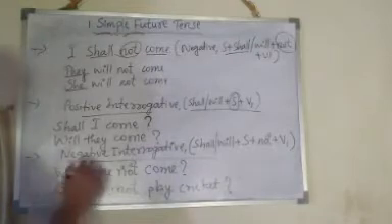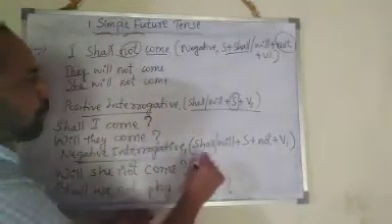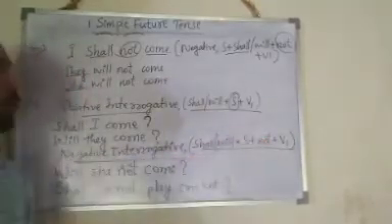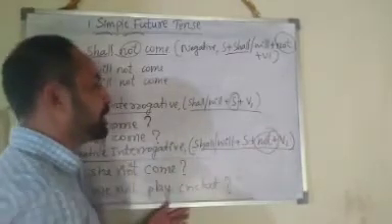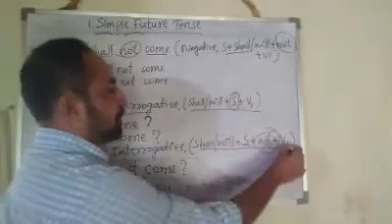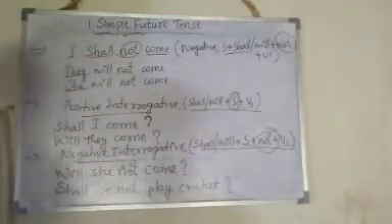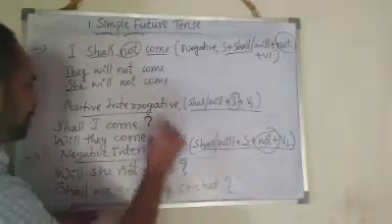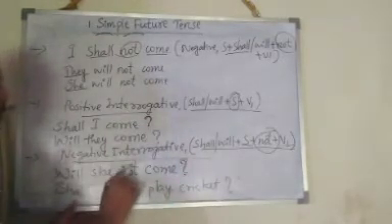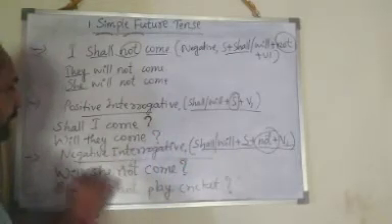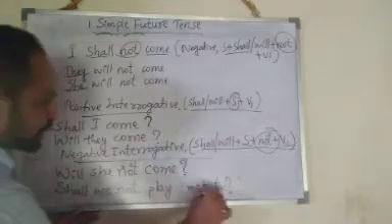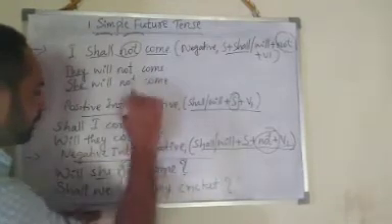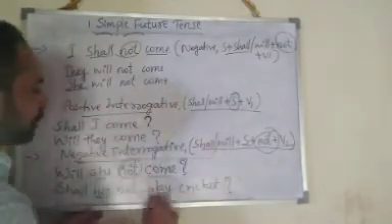Next, for making negative interrogative of simple future tense, you have to follow this format: shall or will plus subject plus not. Not you have to use here between the subject and the main verb. Okay, remember that. So the example is, will she not come? In the ending, a question mark. This is a negative interrogative. Right, will she not come? Shall we not play cricket? So here not is used between the subject and the main verb.